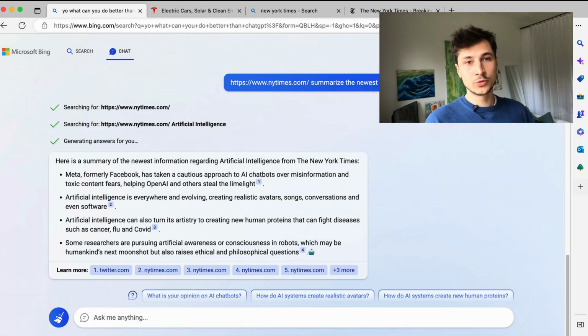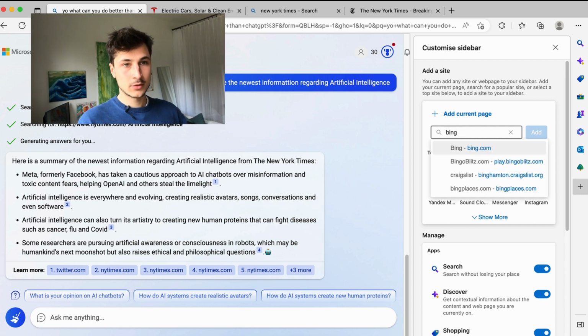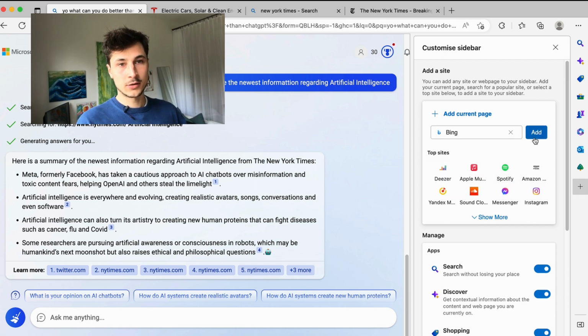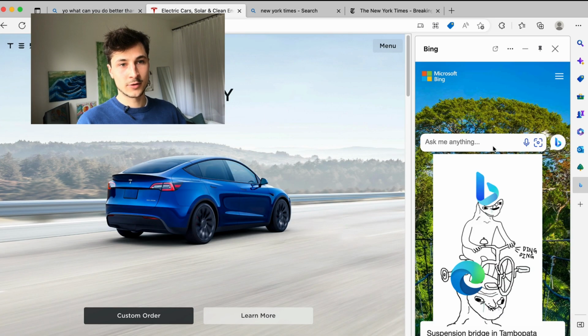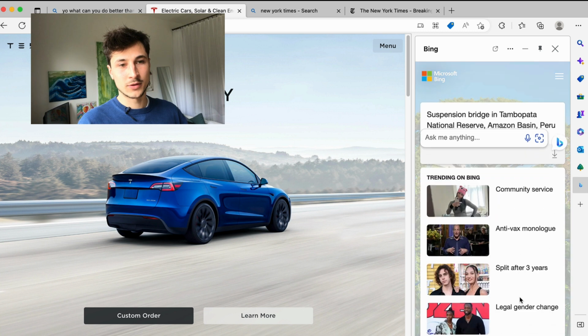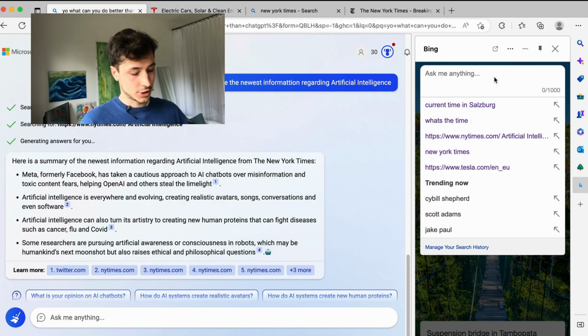I found something quite interesting as well. So you could use Bing Chat in this weird looking sidebar here on the right. So you can add Bing to the sidebar, add it, and then you can be on your favorite website and have Bing here as your side friend. As again with these weird backgrounds and all of this unnecessary news. Yeah, so you have your chat window right here.